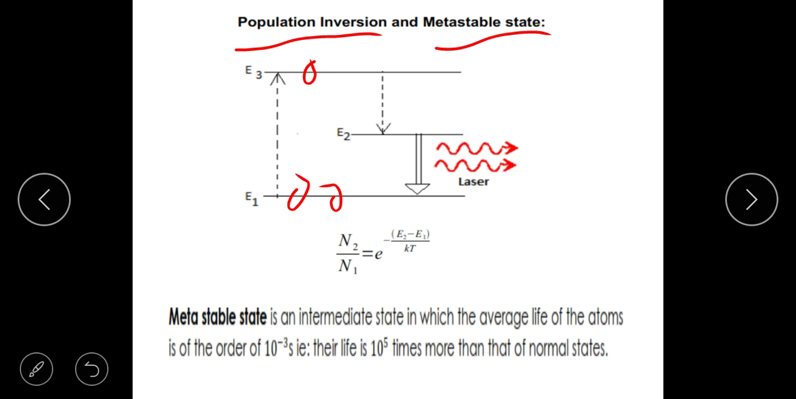So what do you do? You create states called metastable states. It is the second type of state, where atoms can stay longer. Here E2 is a metastable state, so here it stays longer compared to the normal state. If you start populating the level of a metastable state, that is what creates a population inversion.